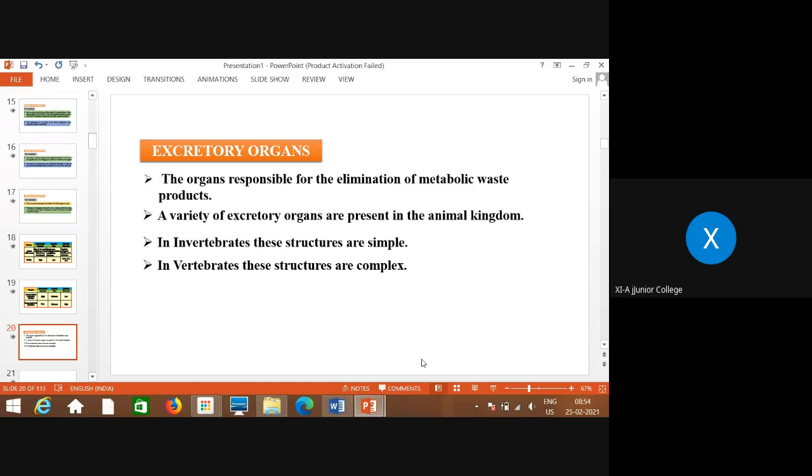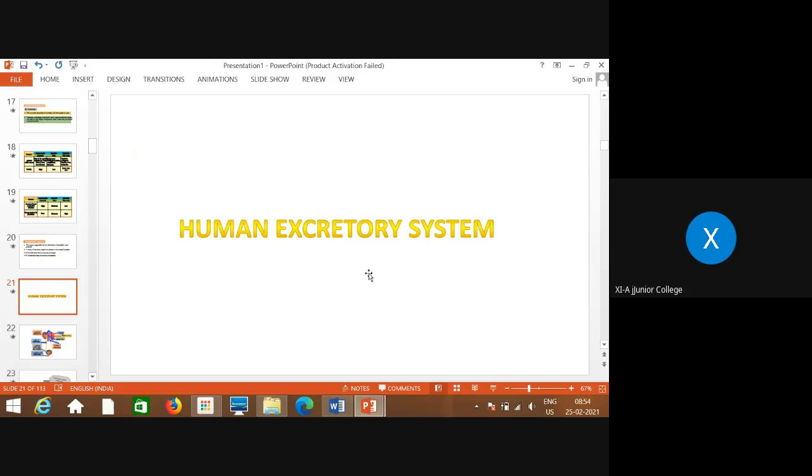The organs responsible for the elimination of these metabolic waste products are different in different animals. Excretory systems differ from animal to animal: in invertebrates the structures of excretion are simple, whereas in vertebrates they are complex. Now we will talk about the human excretory system.